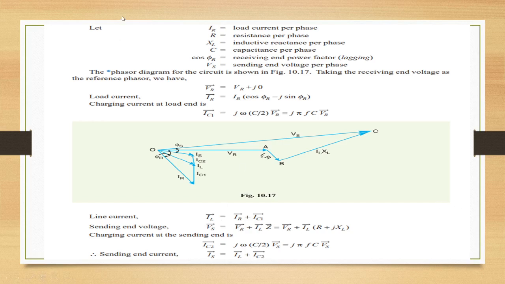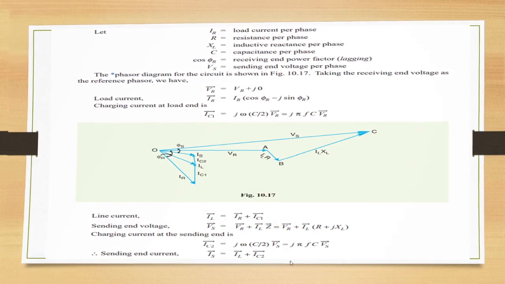Now let us write the equations. VR is VR plus j0. Load current is IR into cos phi R minus j sin phi R. Charging current at the load end, IC1, is j omega C by 2 VR, that is j pi f C VR. Line current is IR plus IC1. Sending end voltage Vs is VR plus IL Z, that is VR plus IL into (R plus jXL). Charging current at the sending end, IC2, is j omega C by 2 Vs, that is j pi f C Vs. Sending end current Is is IL plus IC2.